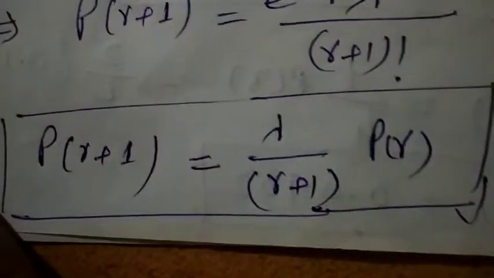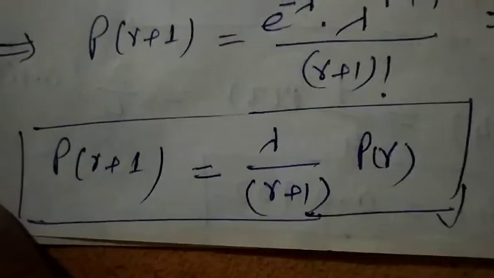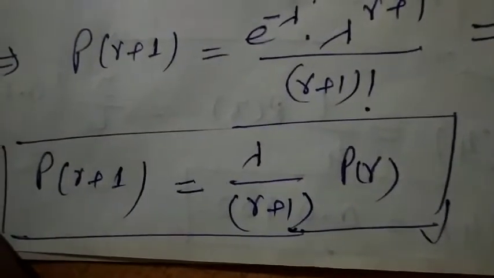So in place of this we can write PR, and now PR plus 1 is equal to lambda upon r plus 1 into PR. This is the recurrence relation of the Poisson distribution. By using this we can find the next probability with the help of the previous probability. So in the next content we will solve problems based on the Poisson distribution.